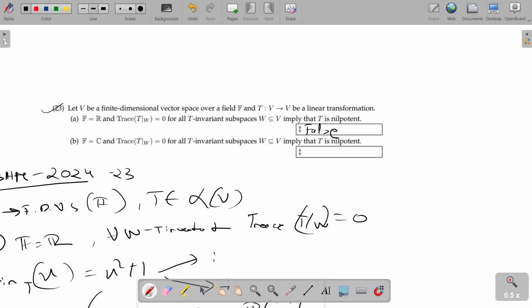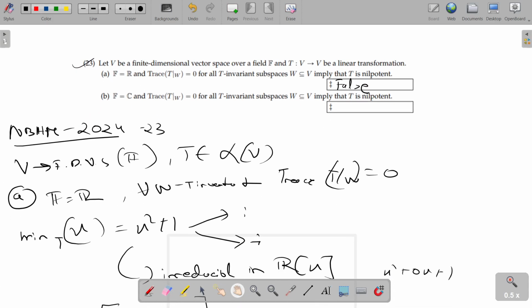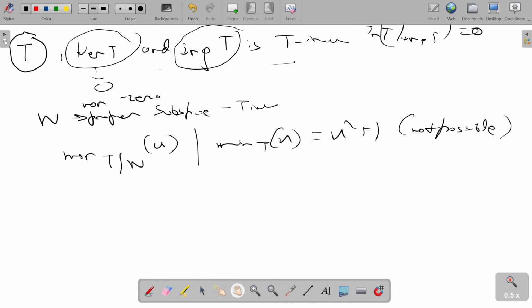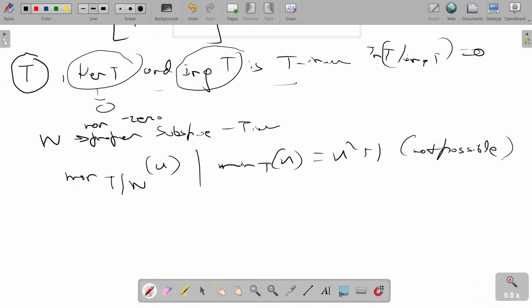Now, okay, what about the second option? The thing is the same, except that it's given that the underlying field is C. It's given for the second option that F is C, which we know to be algebraically closed.